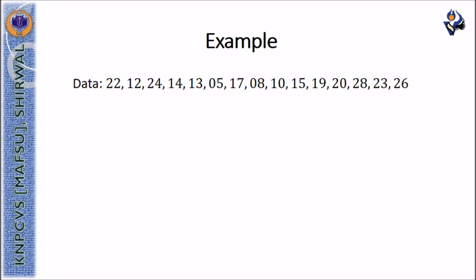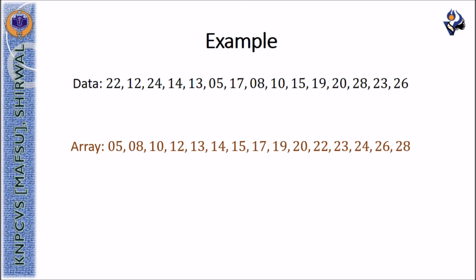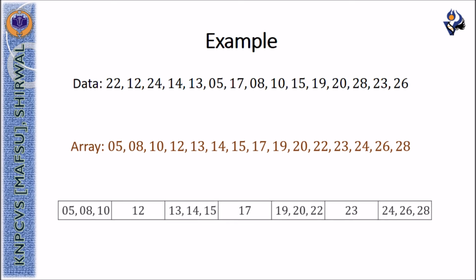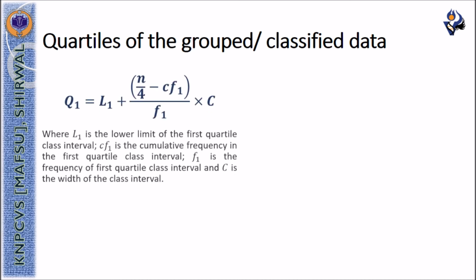For example, the given data series can initially be arranged into its ascending or descending order of magnitude. In this example, we observe that 12, 17, and 23 are the values which are dividing the given data series into four equal parts. The quartiles of grouped or classified data can be computed with the given formulas.